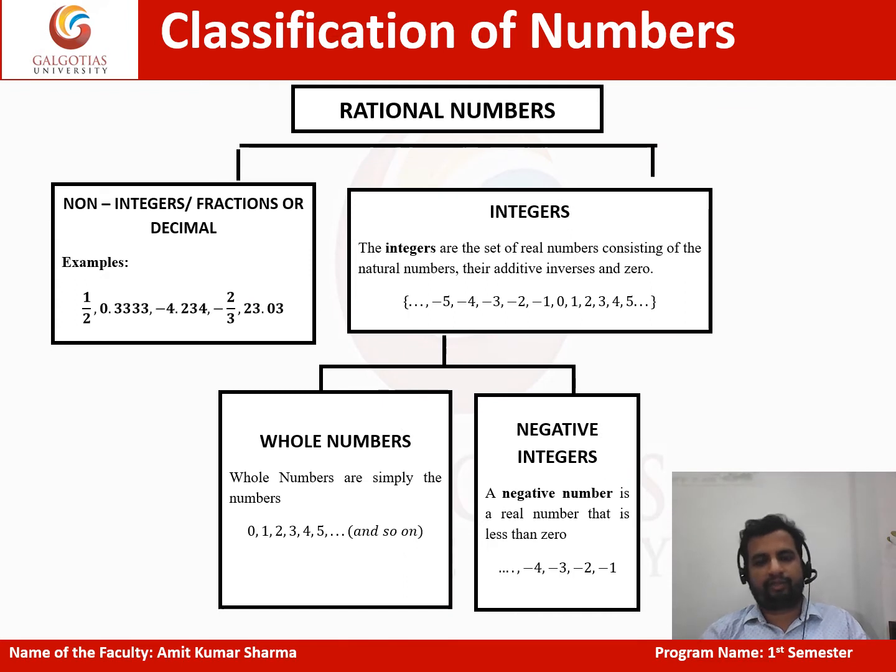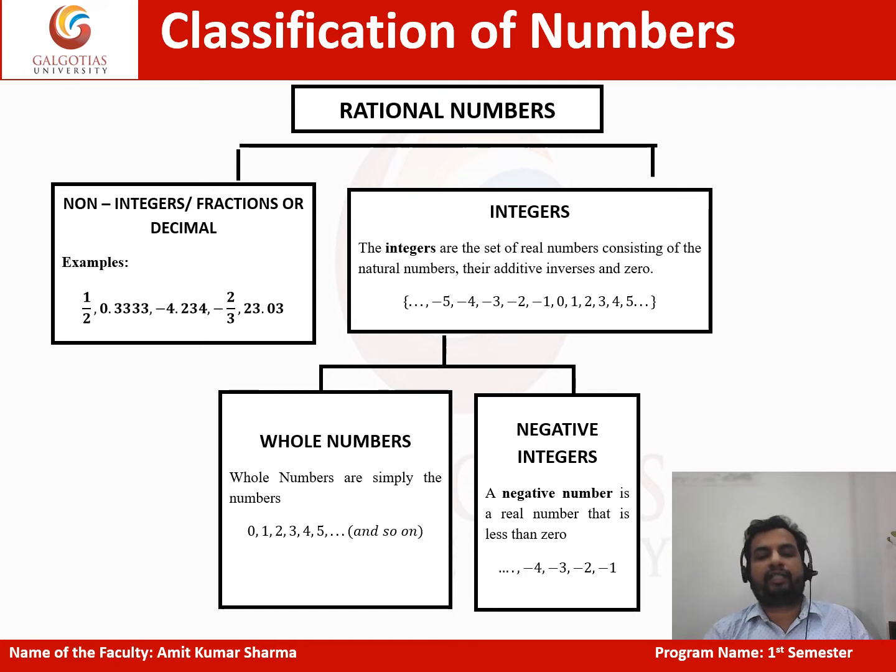Now, rational numbers can further be divided into two parts. One is integers, another one is fractions. Either you can say fractions, or non-integers, or decimals, right? Decimals also come under fractions. Example, 1 upon 2 is a fraction, 0.3333 is also a fraction in the form of decimal. Minus 4.234 is a fraction in the form of decimal. Minus 2 upon 3 is a fraction. So these all are fractions.